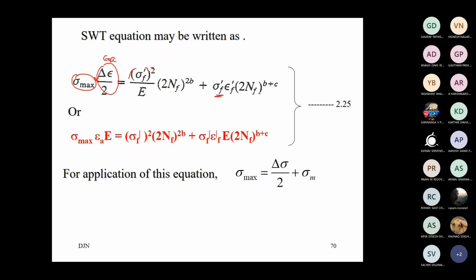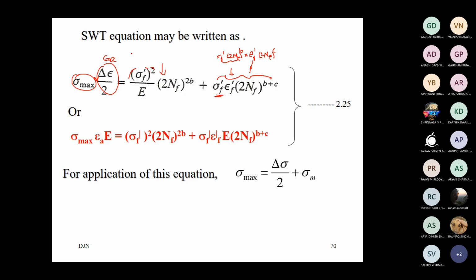Similarly, here again only the Basquin equation terms. So this is sigma f dash, 2nf to the power b, the Basquin equation, multiplied by epsilon f dash, 2nf to the power c, the Coffin-Manson equation. So altogether, now this equation.